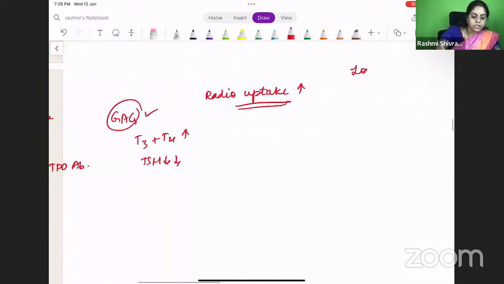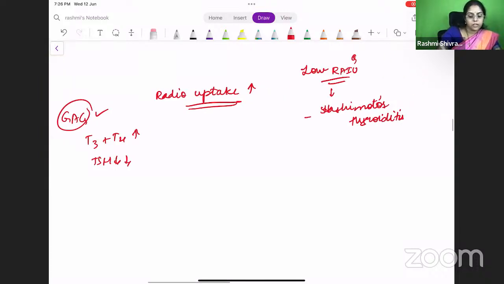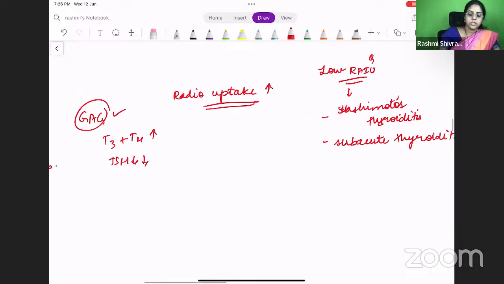What are the conditions? Again, this is an MCQ. Radioiodine uptake will be decreased. The main one will be Hashimoto's thyroiditis. Okay, radioiodine uptake will be decreased in Hashimoto's thyroiditis. Right? The other one will be subacute thyroiditis. So Hashimoto's thyroiditis and subacute thyroiditis are the two conditions in which the radioiodine uptake will be low.